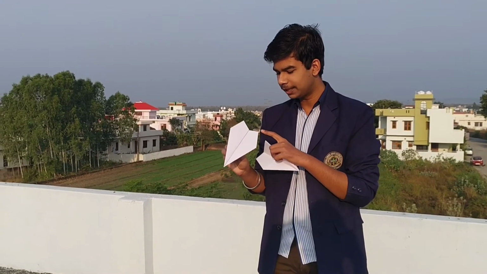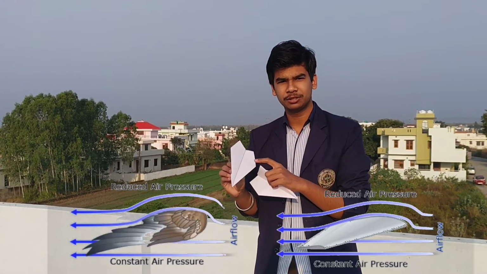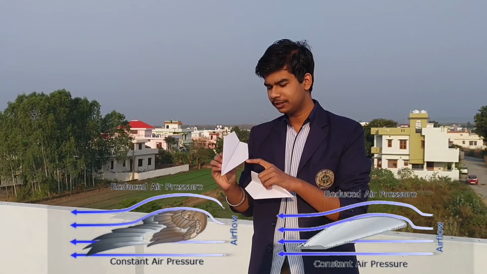So as we have studied the working of an aeroplane, let's do it practically. I have these two planes. These are simple paper planes. You can also make this. You can see that the wings of these planes are like a bird's. As you can also see in the image below, these wings are designed like a bird's, which helps to lift the plane. And the nose is sharp to cut the air.